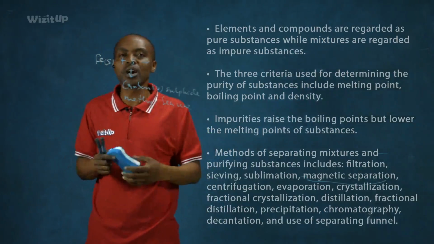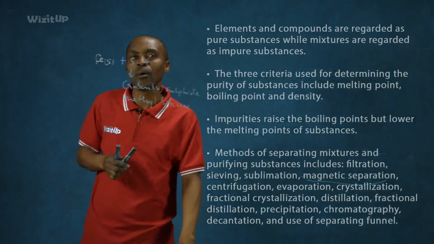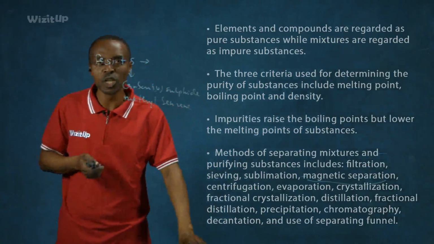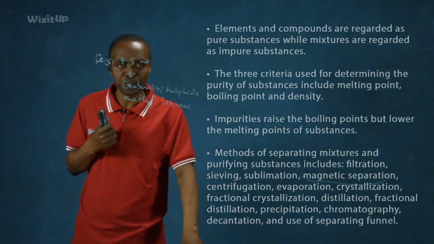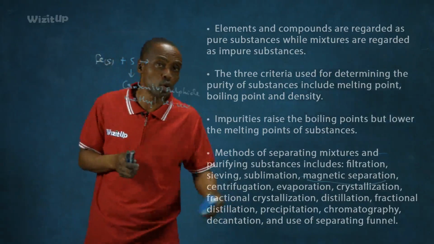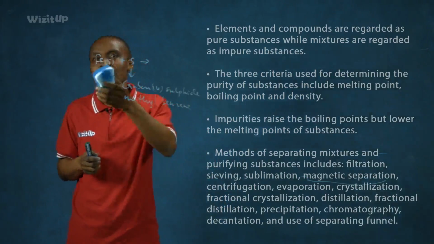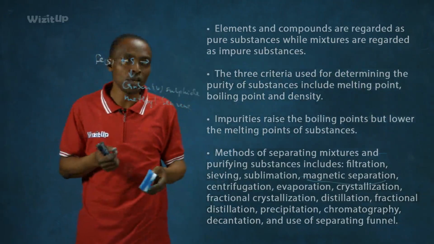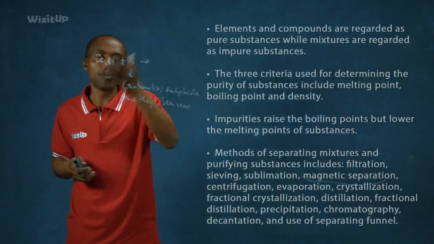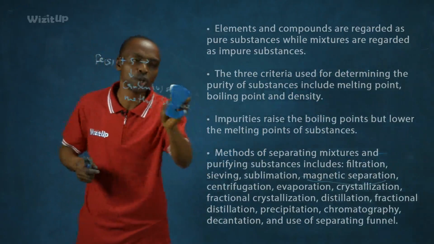Now, magnetic separation, apart from being used in the lab to carry out this type of separation, can be used in our mining industry. You can use it to remove some impurities, especially during the extraction of metals, such as in diamond and possibly copper and so on. You can use what you call magnetic separators to remove such impurities. You can easily remove iron from gold. That's another way of separating iron from a very useful substance such as gold. So in that case, we talk about magnetic separators.